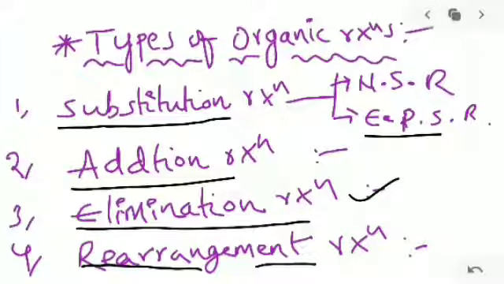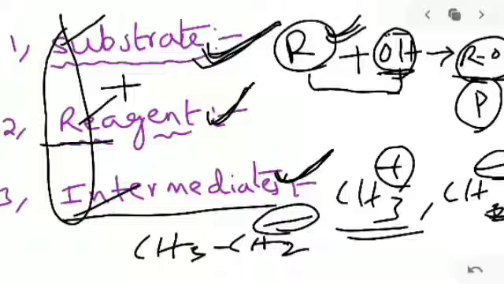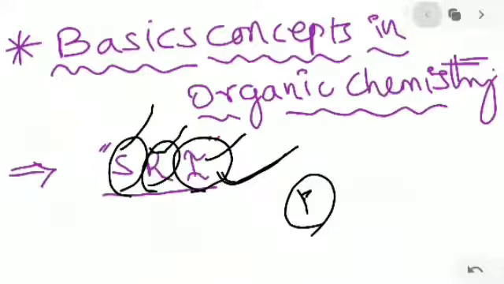These are the basic concepts in organic chemistry, SRI: substrate, reagent, intermediates. When we learn the basic concepts, we can remember how they attack and form during chemical reactions. So this is today's class section.